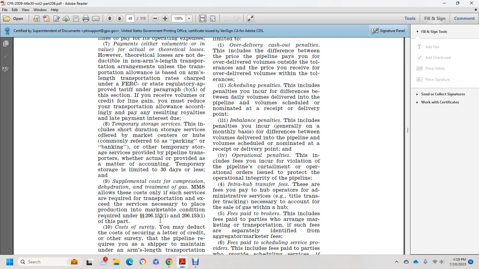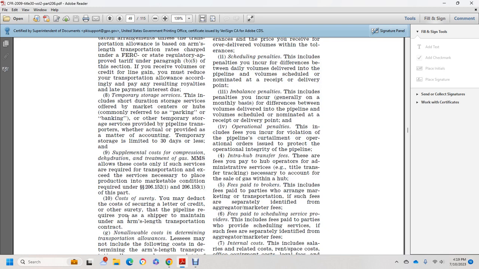Supplemental costs of compression, dehydration, and temperature treatment of the mineral management services are allowed as a cost only if the services required with the transportation exceed what is necessary to place the production in marketable condition, quantity 206.152.1, 206.153.1 of this part. Cost of security. You may deduct the cost of securing a letter of credit or other surety the pipeline requires the shipper to maintain under an arm's length transportation contract.